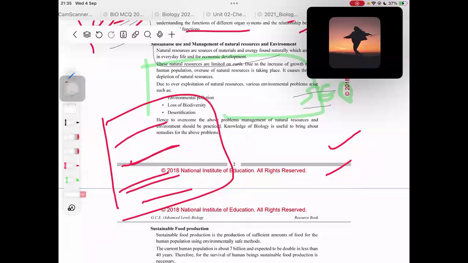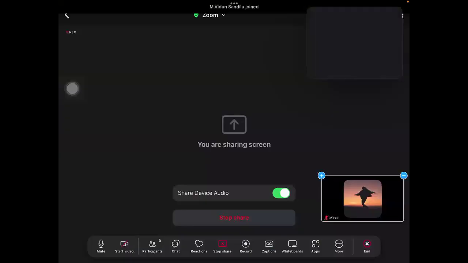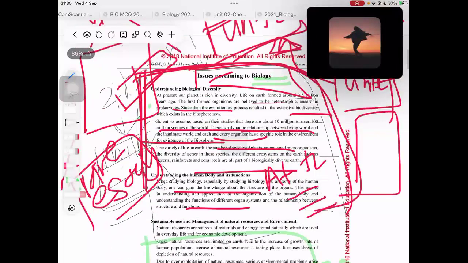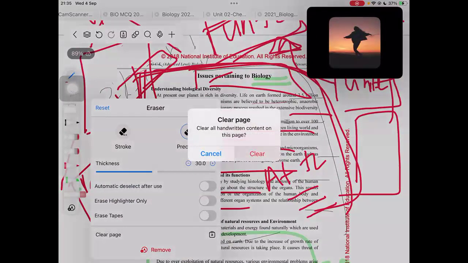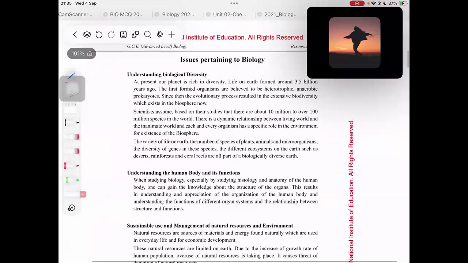First of all, let me check the meeting. Okay. Right. Issues pertaining to biology. Understanding biological diversity. Let's read. At present, our planet is rich in diversity. So it basically says our planet varies, that means it has different organisms, and it is rich in diversity.